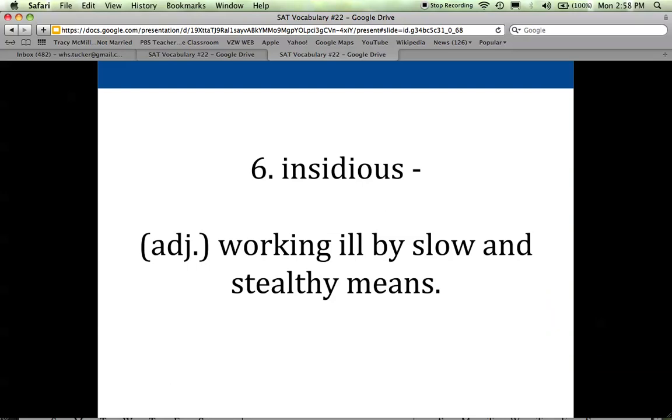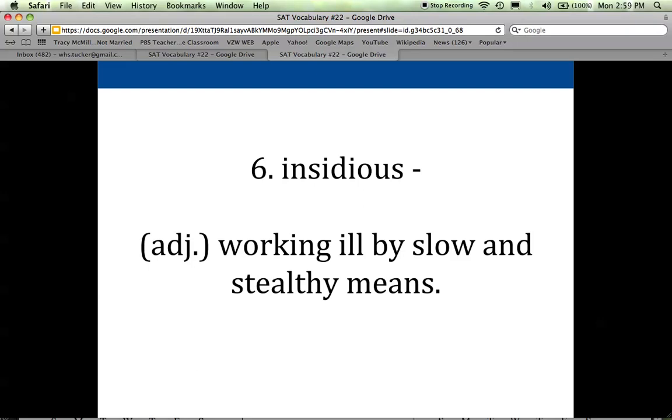Number 6 is insidious, and this is an adjective. It describes something that's working ill or does something bad by slow or stealthy, kind of secret means. And so you could describe a disease as being insidious. Some diseases, some forms of cancer, they work very slowly and they're stealthy. They're kind of secret. They're hidden. We don't find out about them until sometimes it's too late for them to be treated, right?